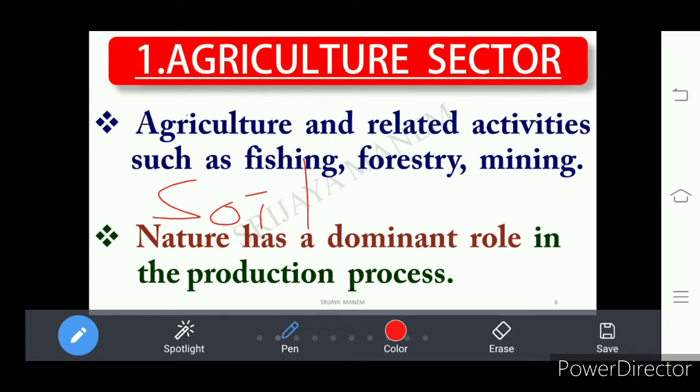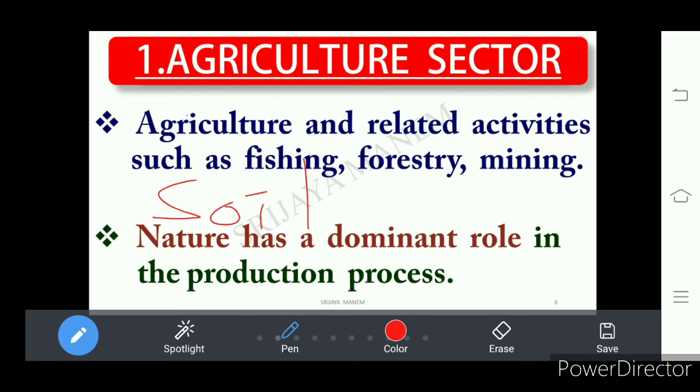If you take fishing, that is catching fish. Are we producing fish? No, they are produced by nature. So it is nature's dominant role. Mining activity, for example gold mines, coal mines. Are we producing coal? Are we producing gold? No, they are produced by nature, and we are extracting them from the mines, from the earth, right?